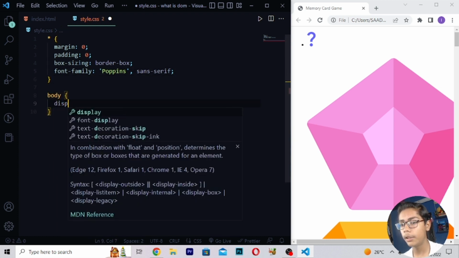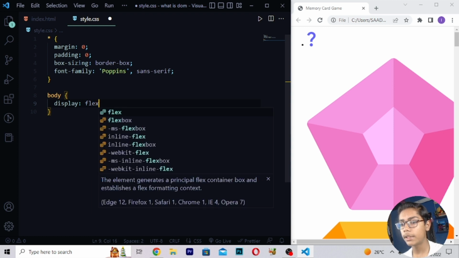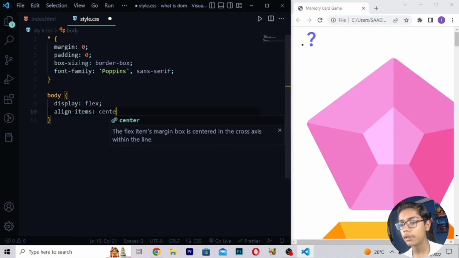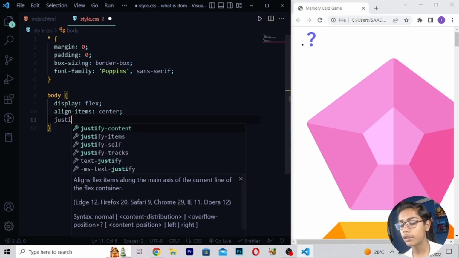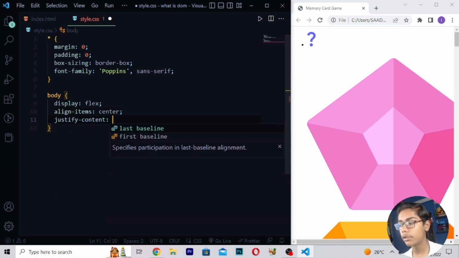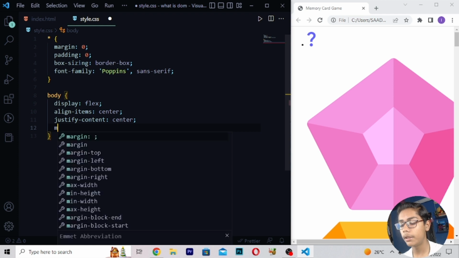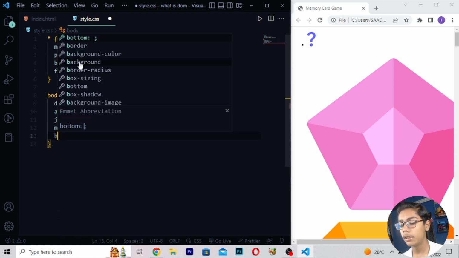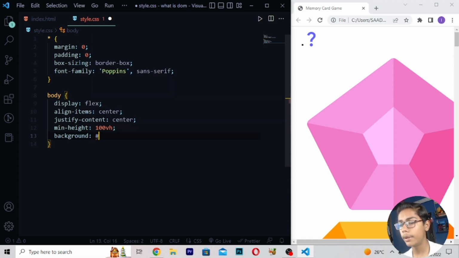Then here I'll be writing display flex, and then when you've written this, here I'll be writing align-items center. Then I will be writing justify-content which will be center. Then I will be writing here min-height, and here I'll be writing 100vh. Then right here background, in background I'll be writing 6563ff.